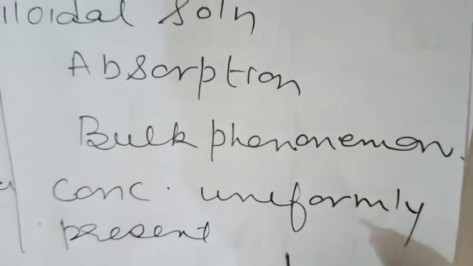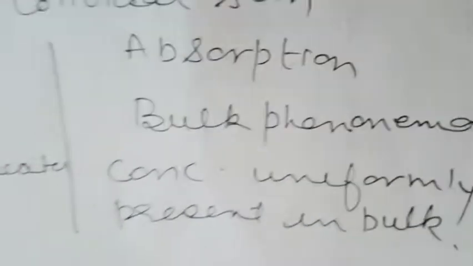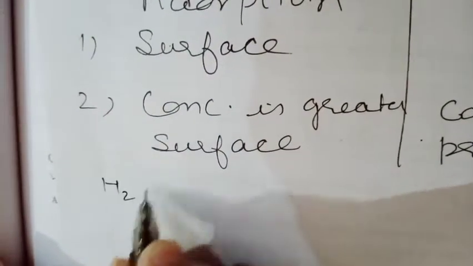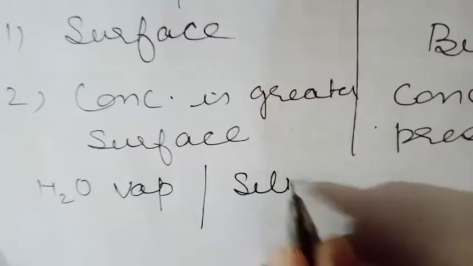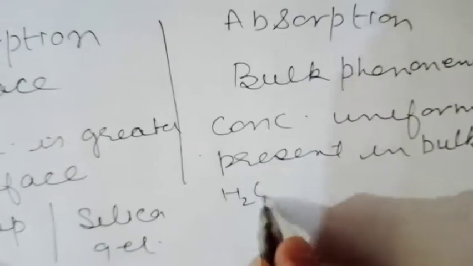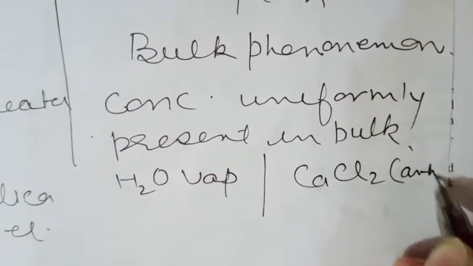And the typical examples are: water vapors are adsorbed on silica gel, while water vapors are absorbed by anhydrous calcium chloride. Okay. Now let us come to the next question.